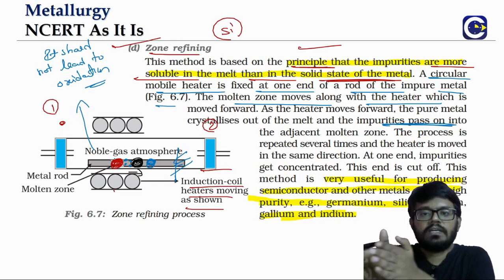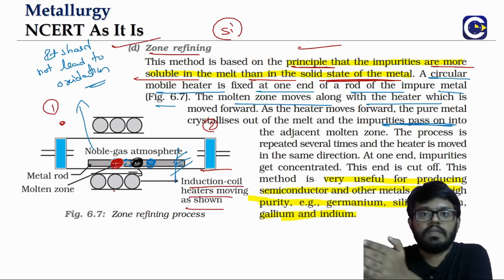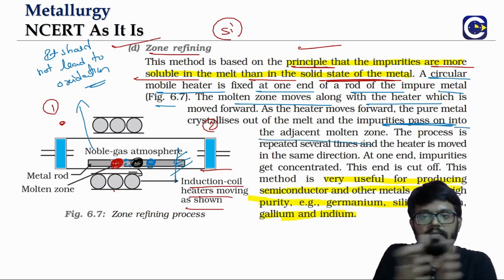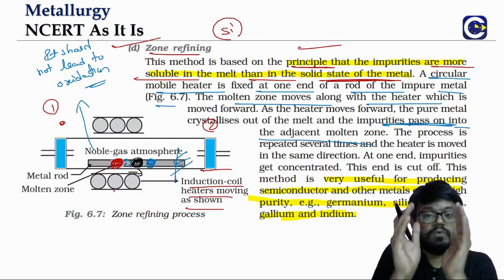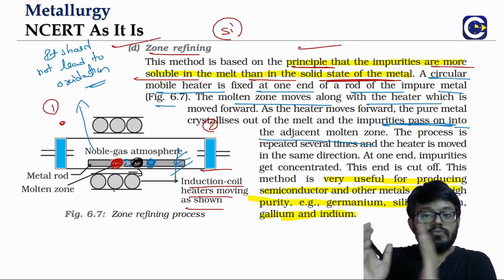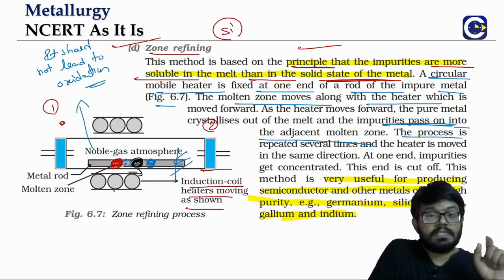Now as you keep moving the heater to the right, what happens? The region of the melt phase will be moving towards the right. The impurities will start coming along, because they are more soluble in the melt. The impurities pass on to the adjacent molten zone. As the heater is moving, the molten zone also will keep moving. That is why I said the temporary position of the molten zone is where you have the heater exactly positioned. As you move the heater, the molten zone also moves, and along with it the impurities also start coming along. And this process, like I said, will not be done once. It will be repeated several times.